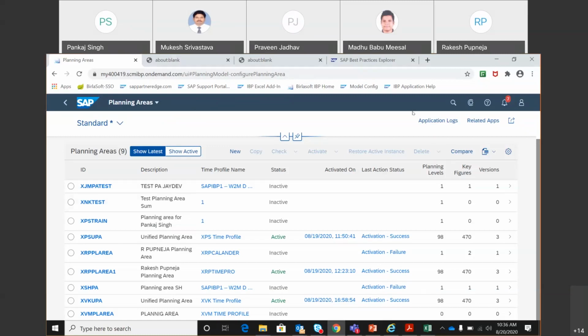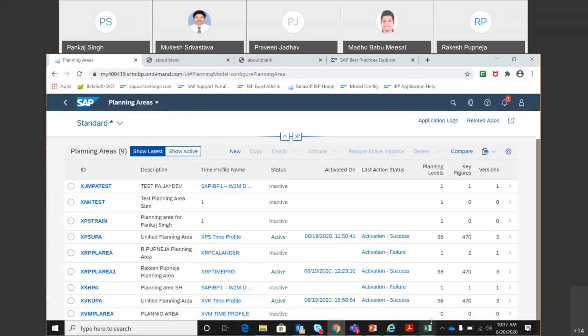I start by looking at the planning areas, which start with X. I can see some of us have tried it, and we can use one of the planning areas that was created yesterday. I think Vikash created the planning area yesterday, and it was done, and I can see it is active also, and the data is also loaded. So what we will do today is use this planning area and perform the demand planning processes in it.